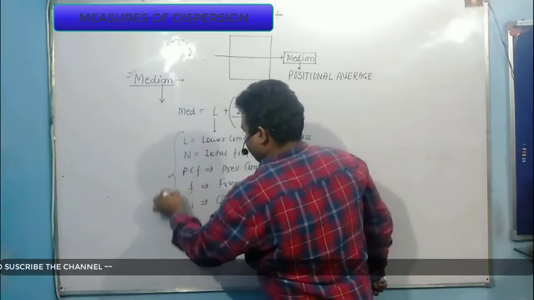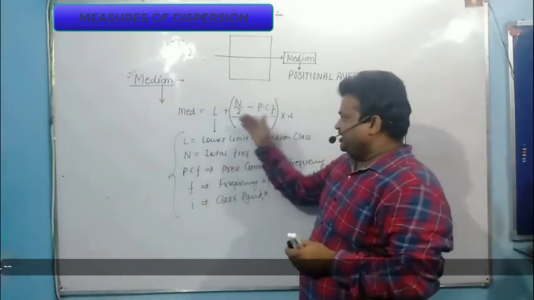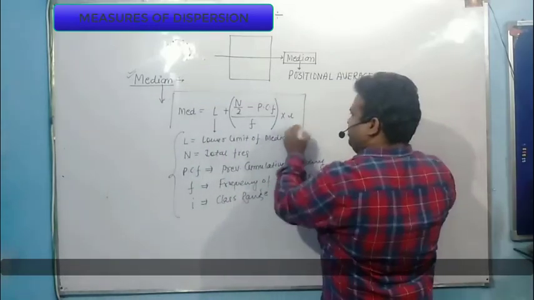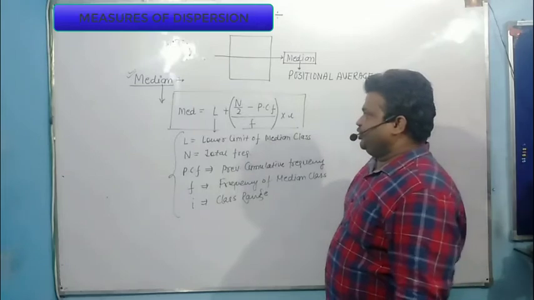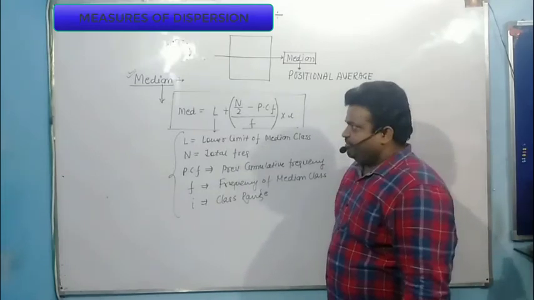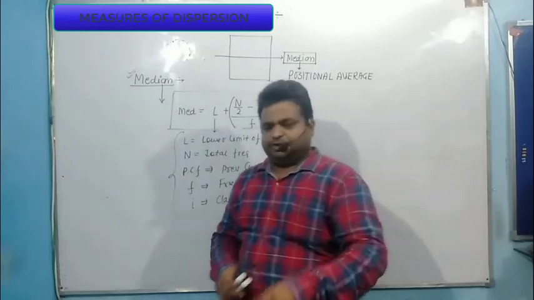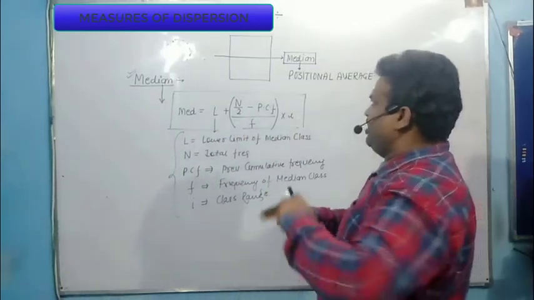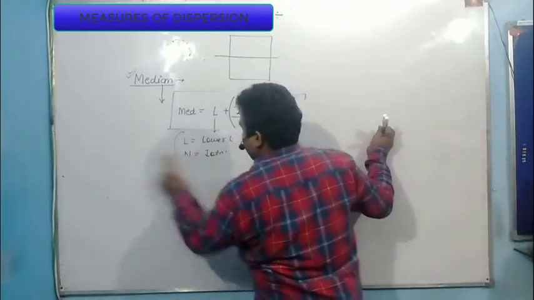So this is the symbolic representation, and median is nothing but L plus n by 2 minus PCF divided by F into I. So this is the formula of median. You must remember this formula because this is a very, very important formula. Now I move to another one.